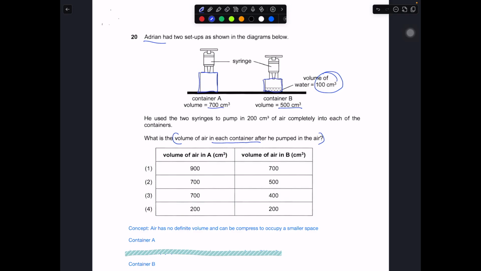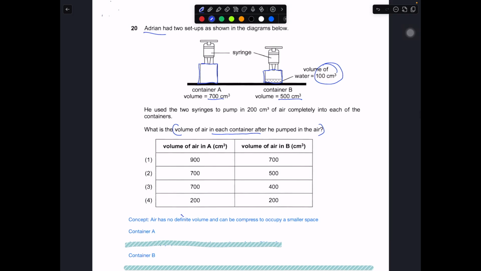For this kind of question, the real concept being tested is that air has no definite volume and can be compressed to occupy a smaller space. So the total volume of air for A is 900, because we have 700 plus 200. But it has been compressed into a space that has a fixed volume of 700 centimeter cube. So the volume inside here will be 700 centimeter cube. It will not be 900. It will not be the way that you do in the mathematical class.